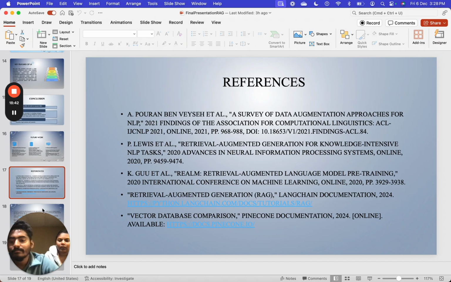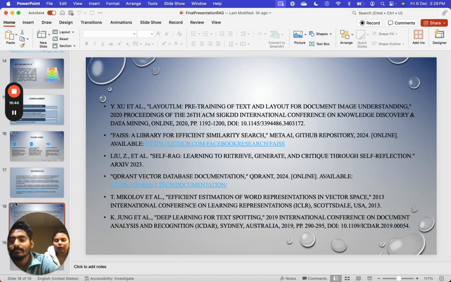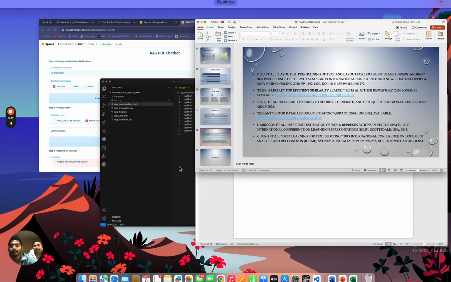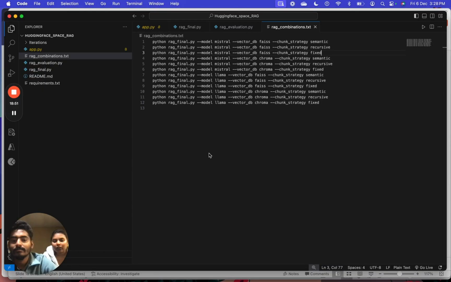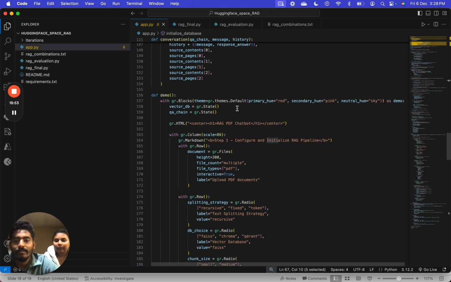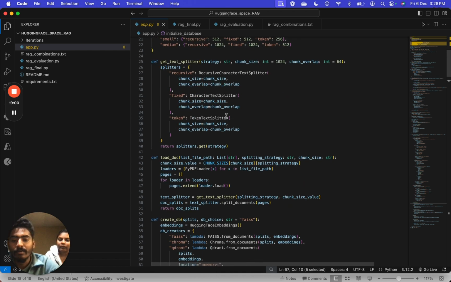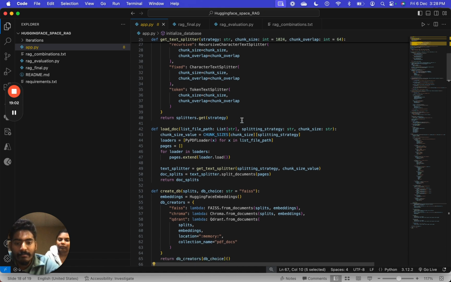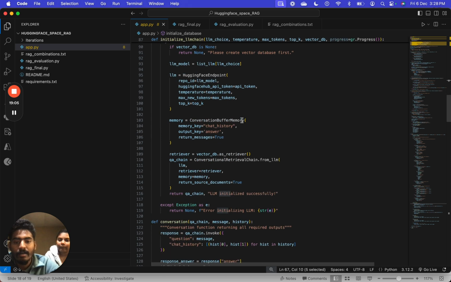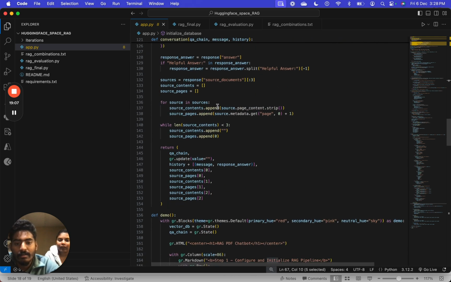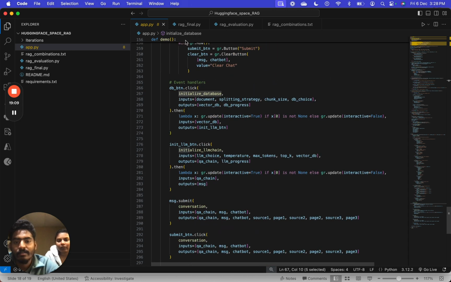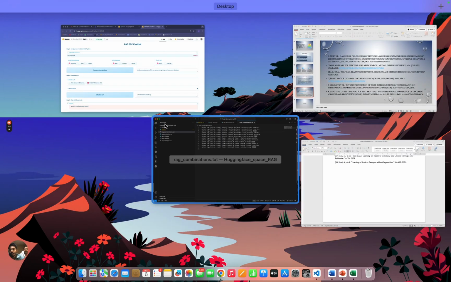We have entered only a few in the PPT which are more highlighted, and we have used many more while developing this project. Here we've simply used some open source libraries to execute our chatbot. I've explained this all, right? Initializing the database, and these are all the combinations.